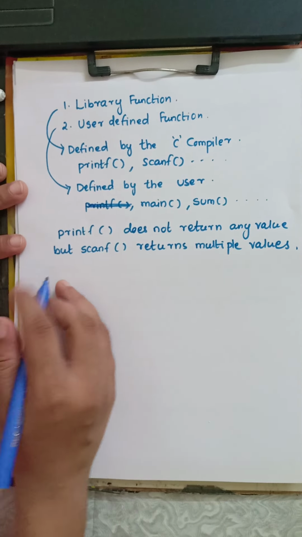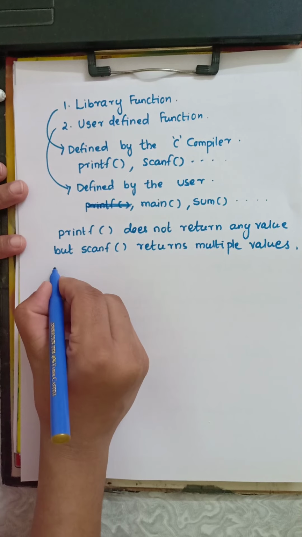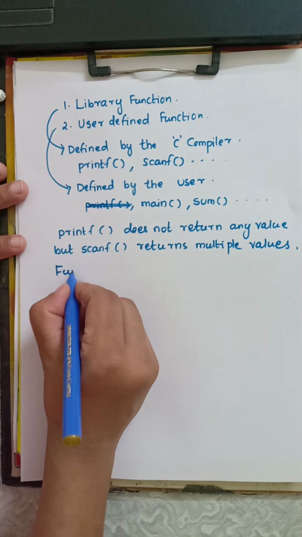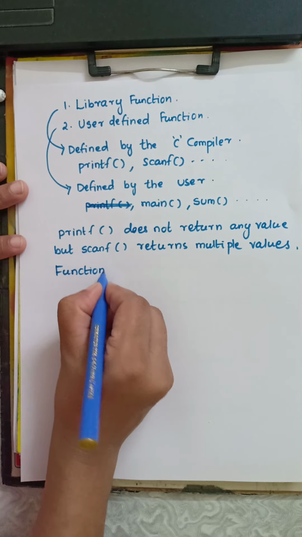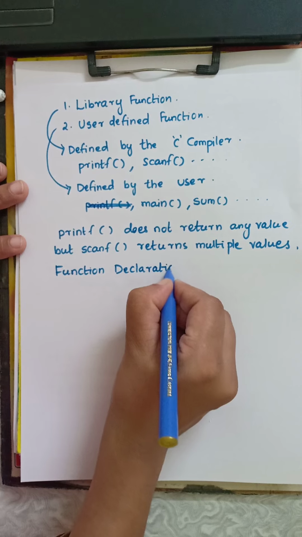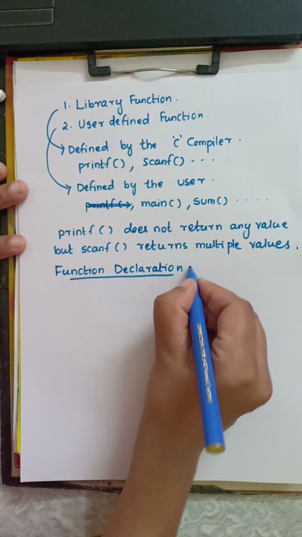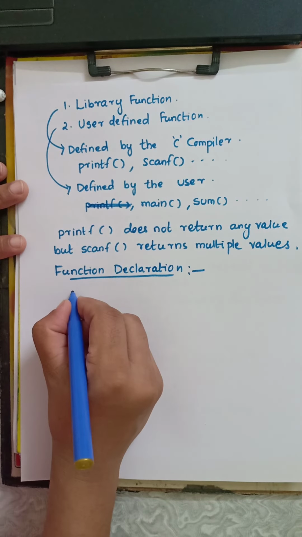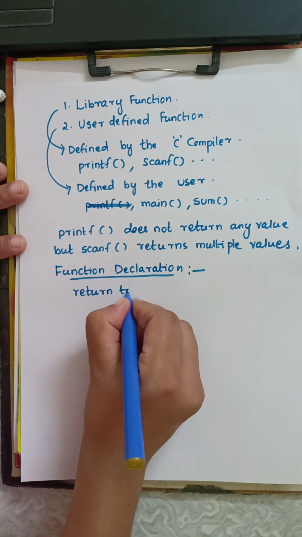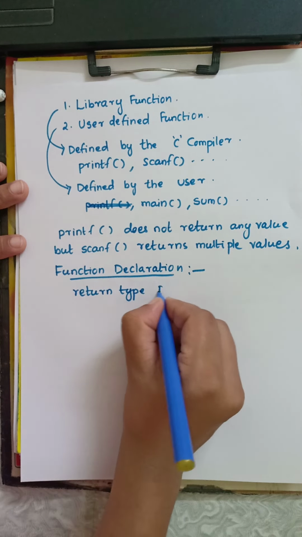Now we are going to our C programming. So how do we declare the function? We use some syntax, function declaration. So first we use the return type, then the function name.